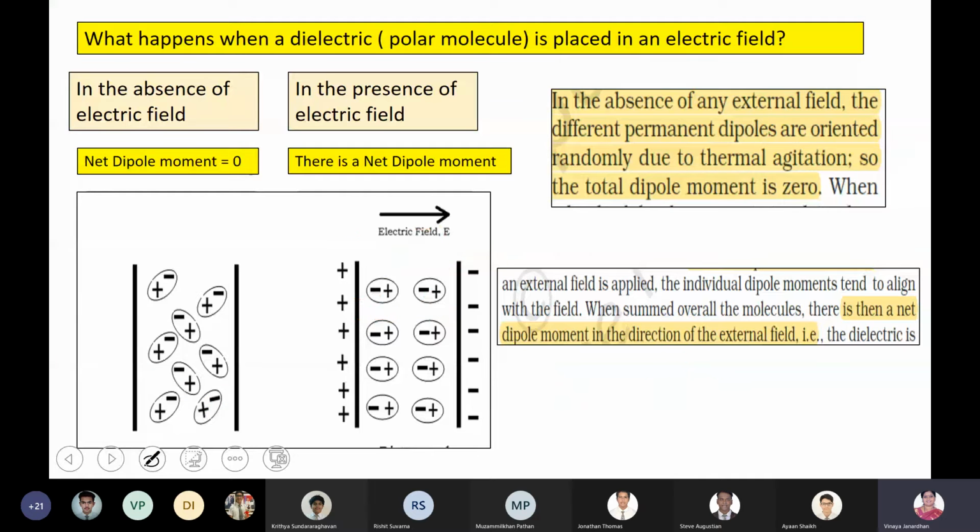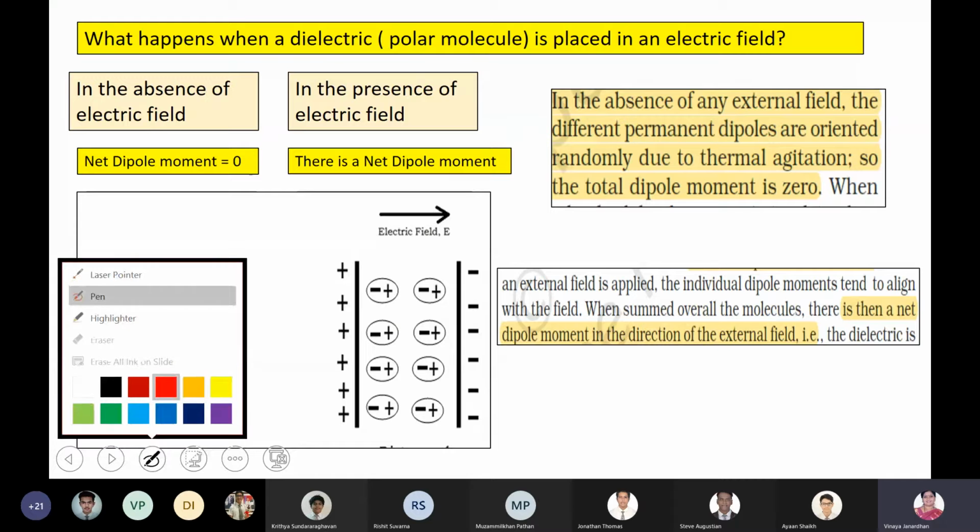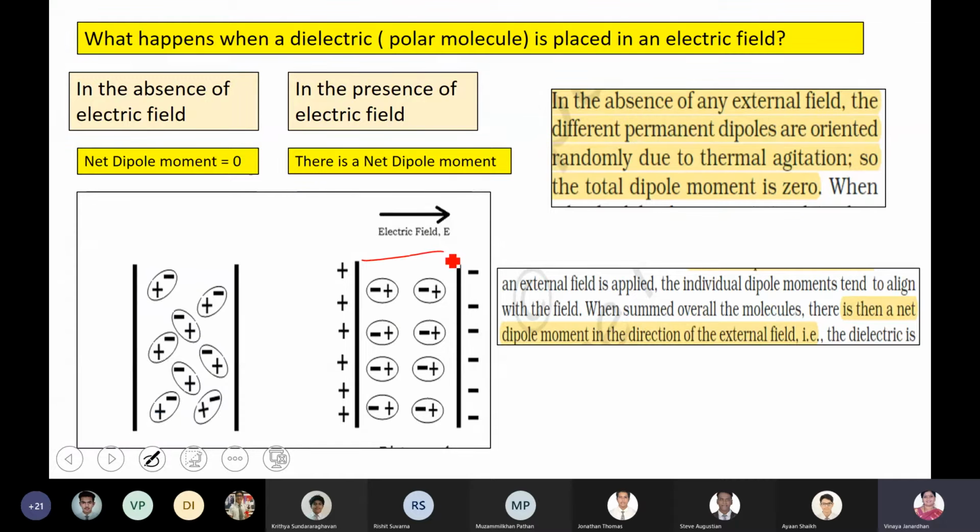Is that clear, boys? So all your dipoles will be aligned along the direction of the electric field. Do you understand the statement? This is the direction of the P vector. All your dipoles will be aligned along the direction of the electric field. Then a net dipole moment is induced, in the direction of the external electric field.